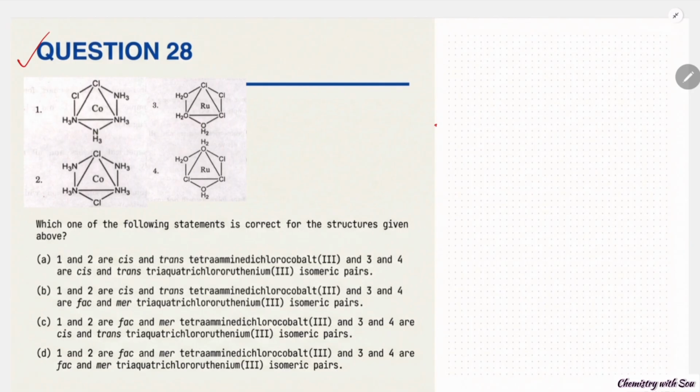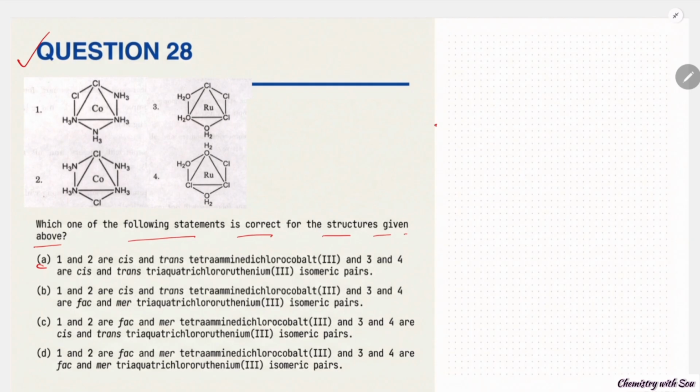Which one of the following statements is correct about the structure given above? Here four structures are given, and we have to explain what their names are. The first option is trans and cis tetramine dichloro cobalt(III). Okay, tetramine, dichloro cobalt.